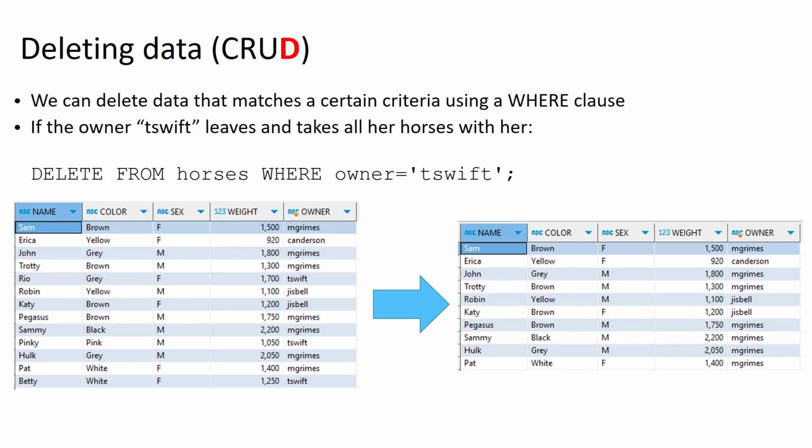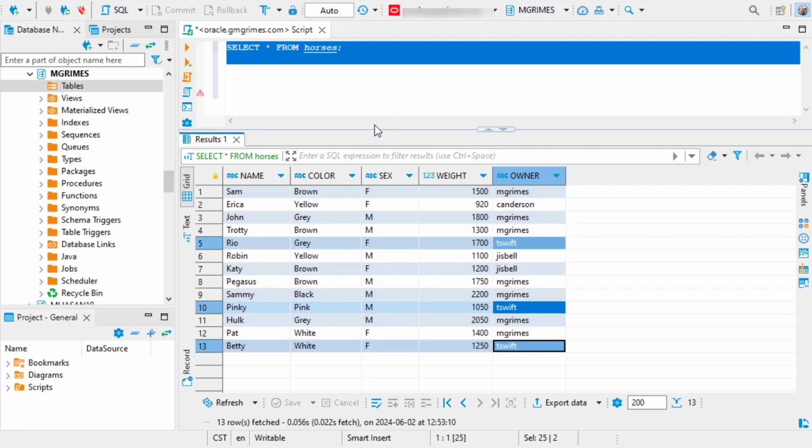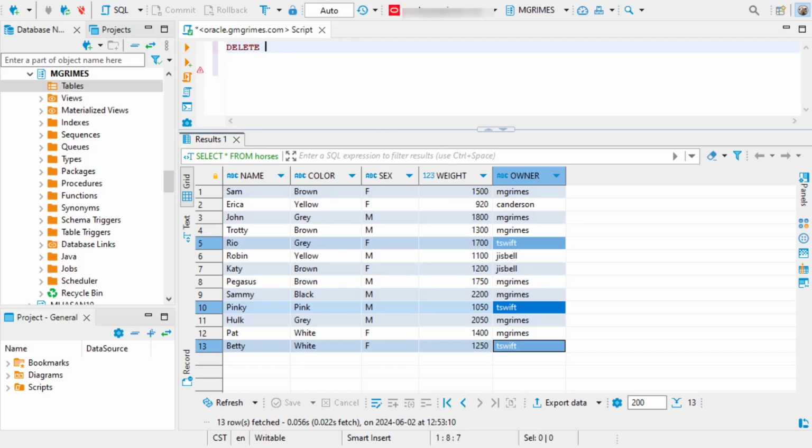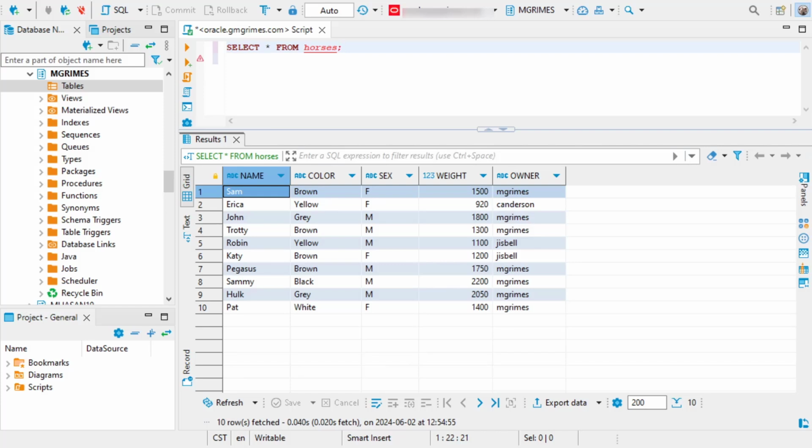So if we wanted to delete all of our horses that are owned by a particular customer, in this case T Swift, we could say delete from horses where this Boolean condition evaluates to true, where the value of owner is equal to T Swift. That should delete these 1, 2, 3 horses here. It says we've deleted 3 rows. So we went from having 13 horses down to just 10.